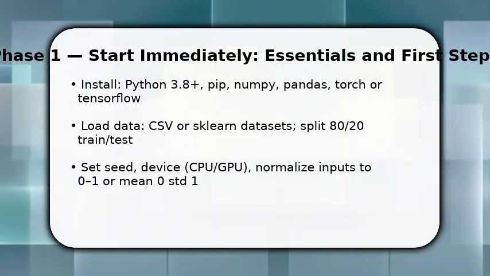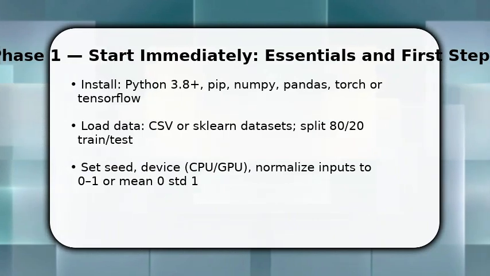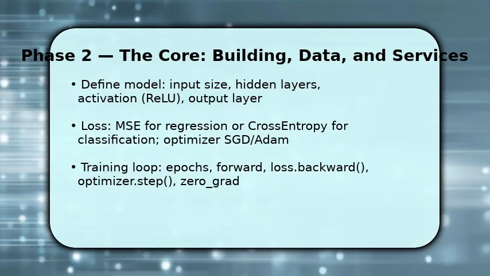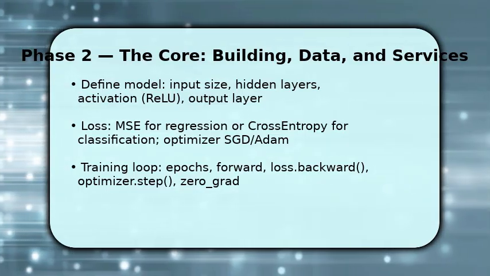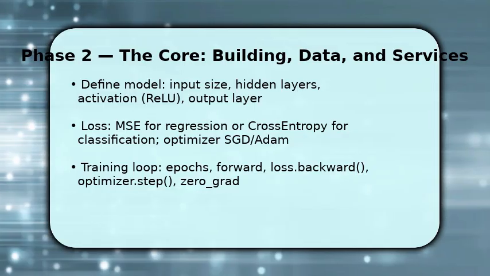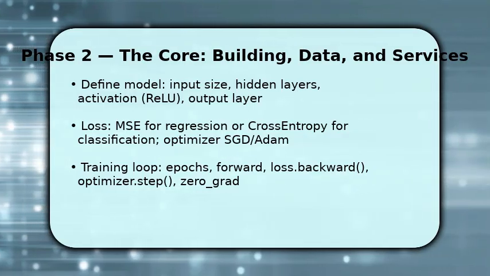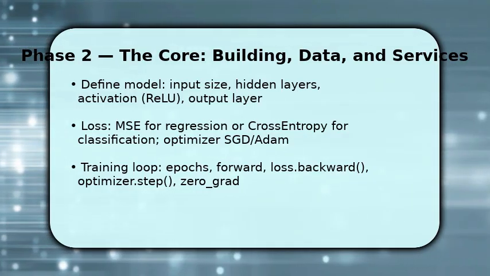You now implement the model class. Declare input size, 1 or 2 hidden layers, ReLU activations, and an appropriate output layer. Initialize loss, MSE for regression or cross-entropy for classification, and choose Adam or SGD with LR 0.001.